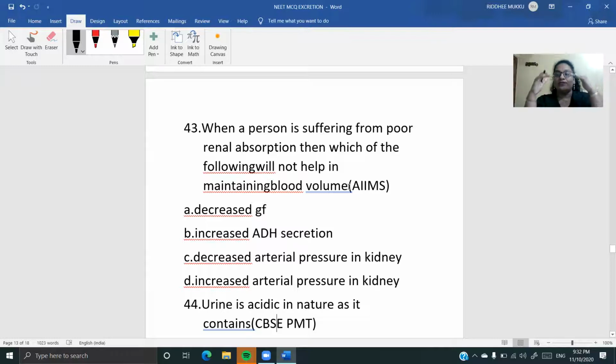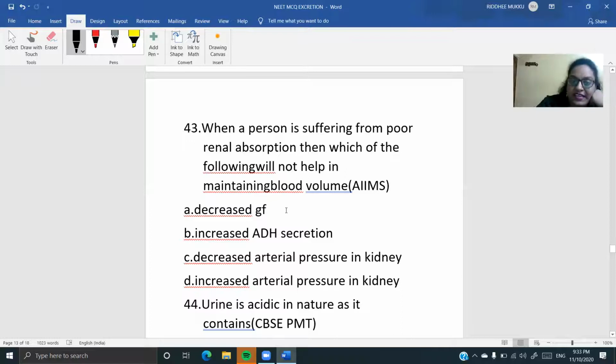So हमको blood volume maintain करना है बच्चों. अगर सोचिए renal absorption जो है poor है तो reabsorption नहीं हो रहा है, तो आपके tubules के अंदर ज्यादा से ज्यादा वाटर, ज्यादा से ज्यादा चीजें, salts will be excreted out, right? So here the option is हमको blood volume, see when a person is suffering from the poor renal absorption, then which of the following will not help in maintaining the blood volume?